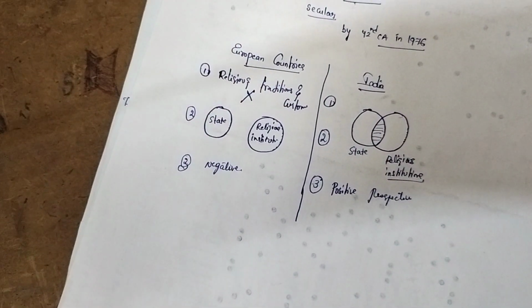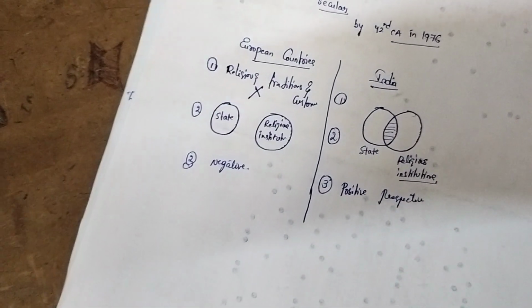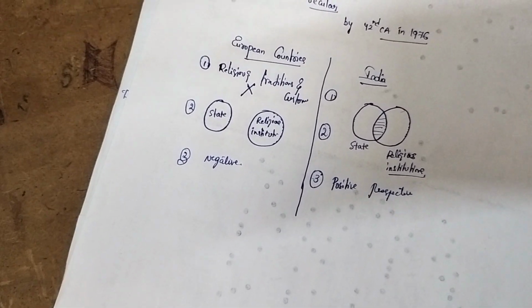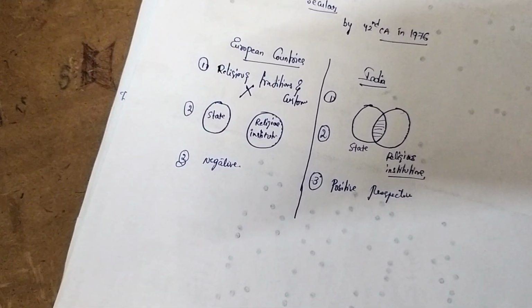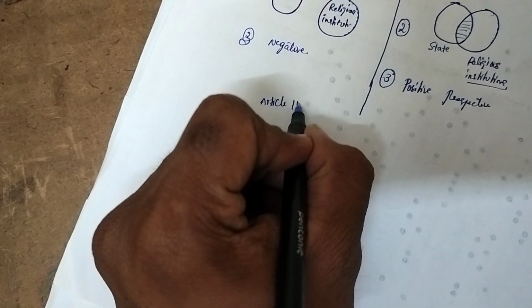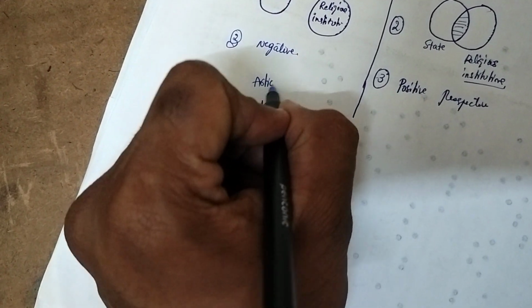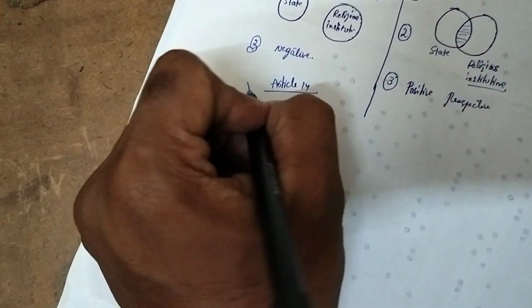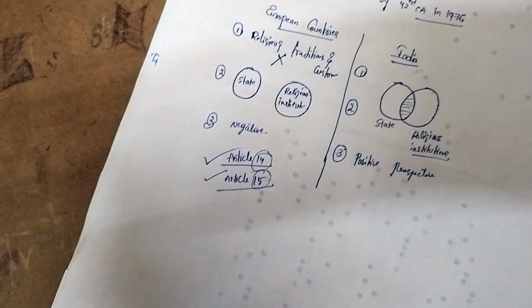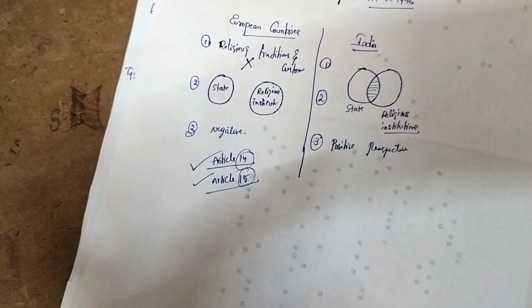That is Article 14, and Article 15 says the state shall not discriminate against any citizen on the basis of religion. Article 14, all religions equally treated, or equality. And 15 is the state does not discriminate on the basis of religion.